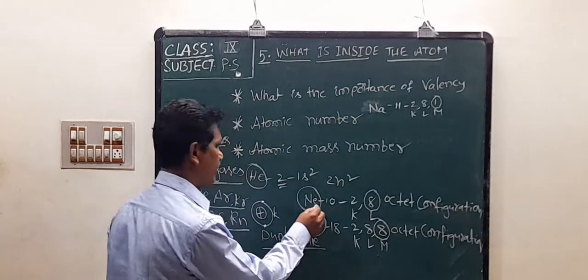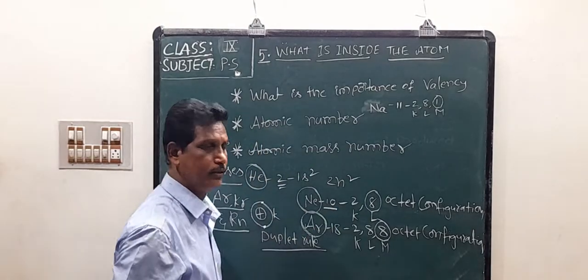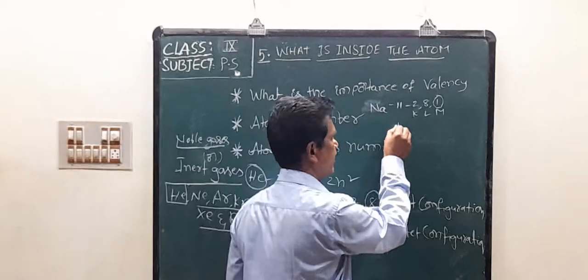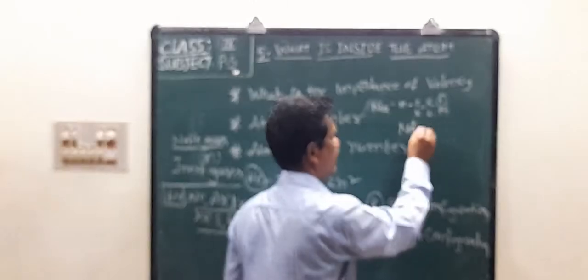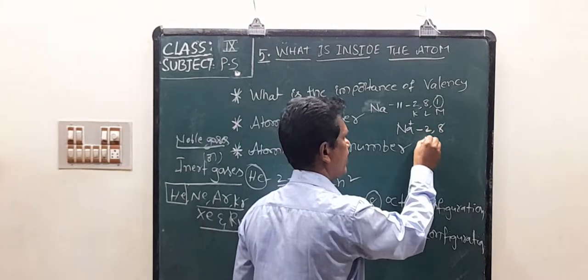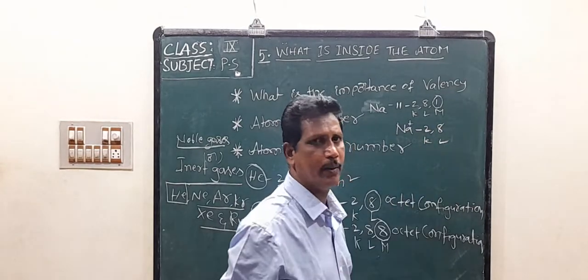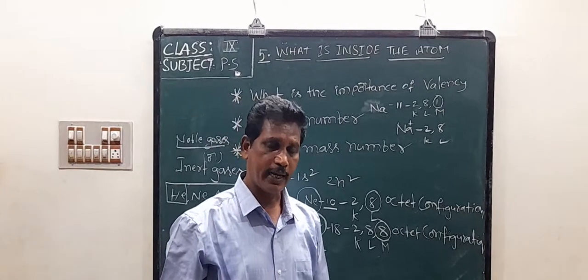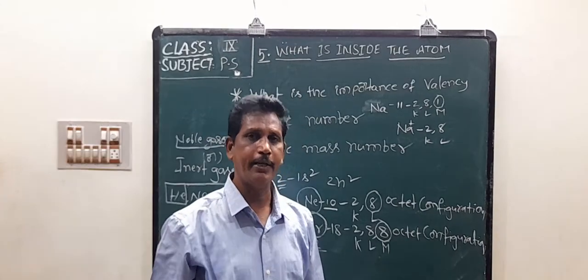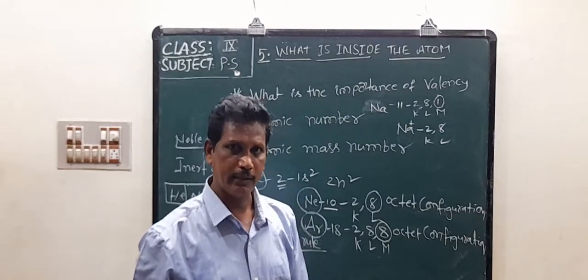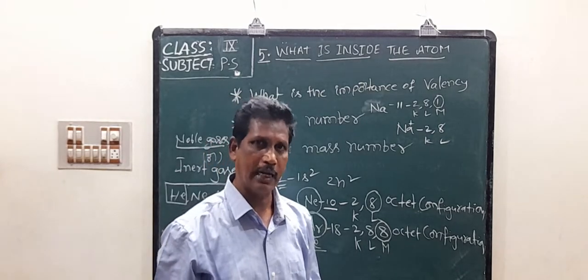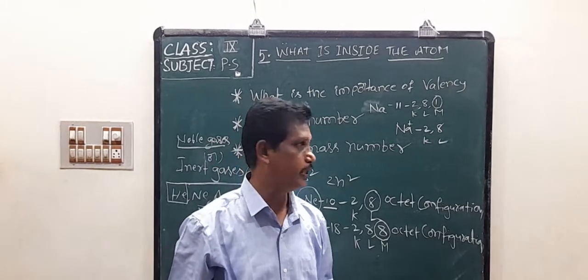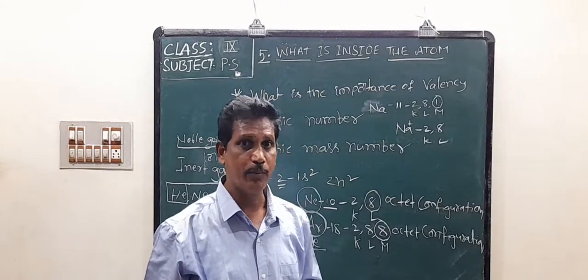This is neon, with atomic number 10. If sodium loses 1 electron, it becomes Na plus, which contains 2, 8 in the K and L shells. In the Na plus ion, the second shell, the L shell, contains 8 electrons in its outermost shell. It is also a stable ion.